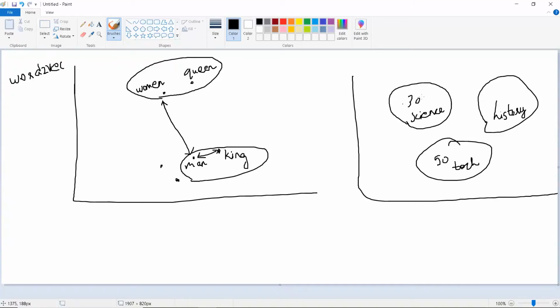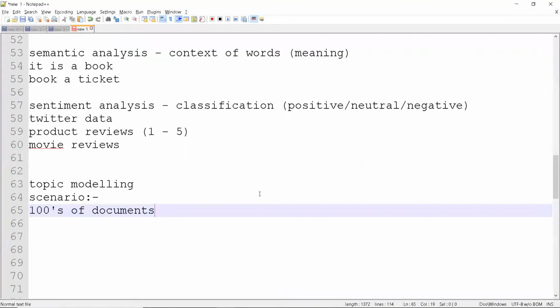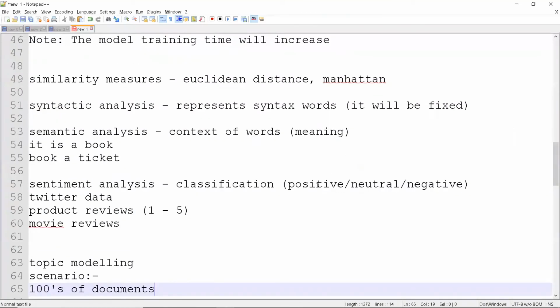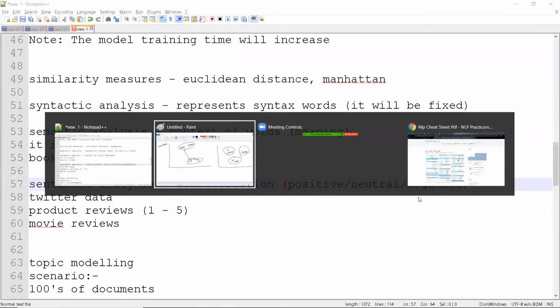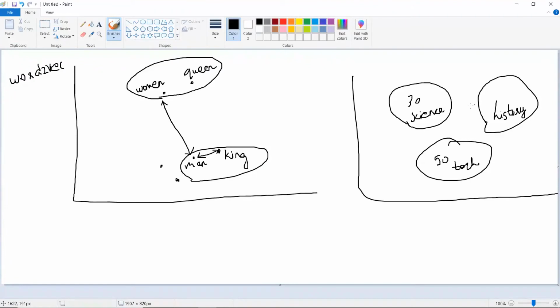We are not defining any output here, so the model doesn't know what the actual output is, like we have mentioned here. This would be the output for each sentence. If you know the output, that is supervised learning. If you don't know the output, that is unsupervised. So the documents will be automatically grouped, and this is called clustering.